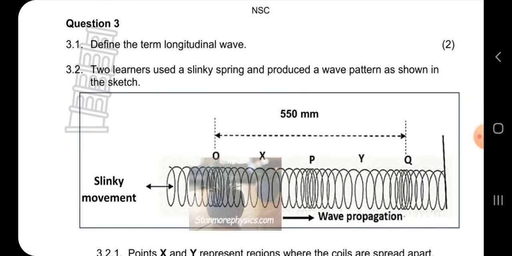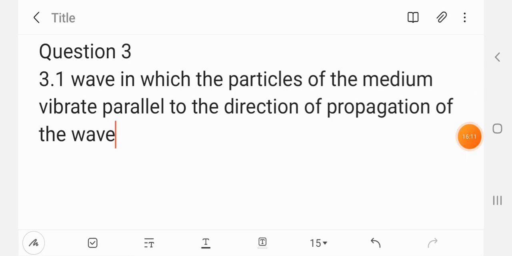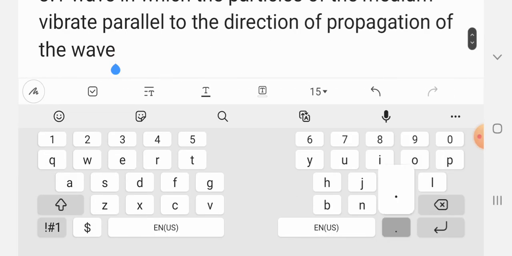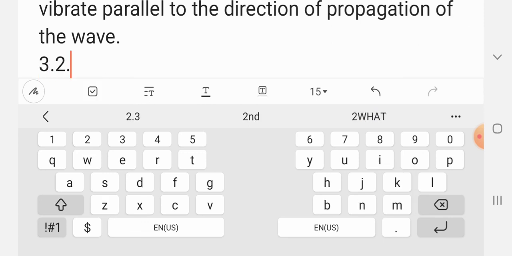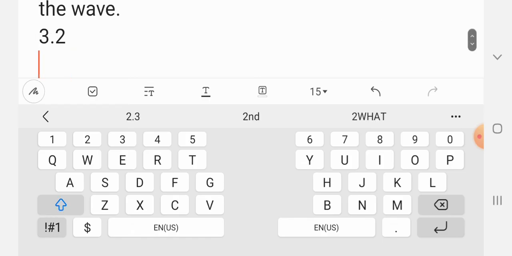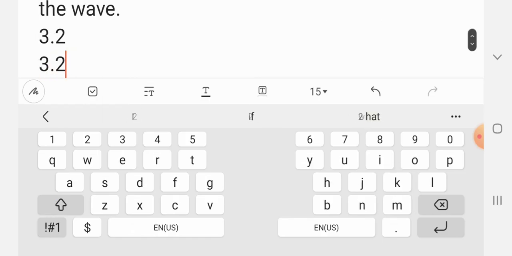Question 3.1 says define the term longitudinal wave. A longitudinal wave is a wave in which the particles of the medium vibrate parallel to the direction of the propagation of the wave. So that is a longitudinal wave. Then we will move to 3.2, then 3.2.1.